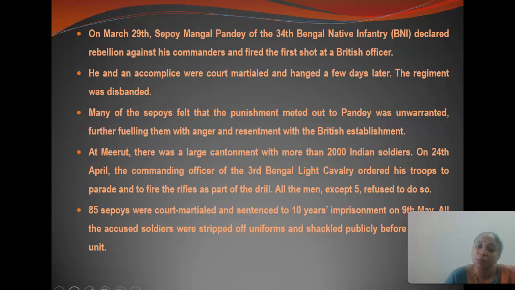On 24th April, the commanding officer of this Bengal light cavalry ordered his troops to the drill, and the men were expected to refuse to do so. So the 85 sepoys were court-martialed and sentenced to 10 years imprisonment on 9th May. All the accused soldiers were stripped of their uniforms and shackled publicly before the whole unit.